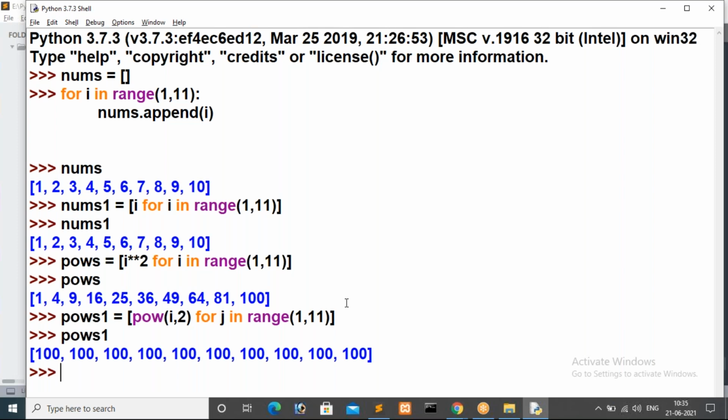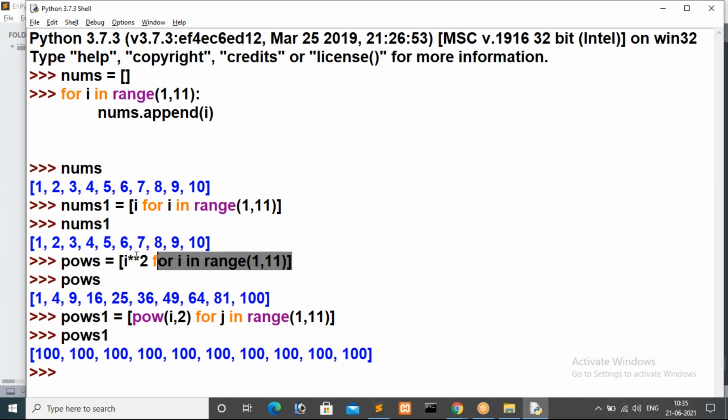We are getting something. What are we getting guys, every time we are getting 100. Did you observe why we are getting 100? Anybody? Instead of throwing error it is printing some value. What is the value inside I? Just observe here.